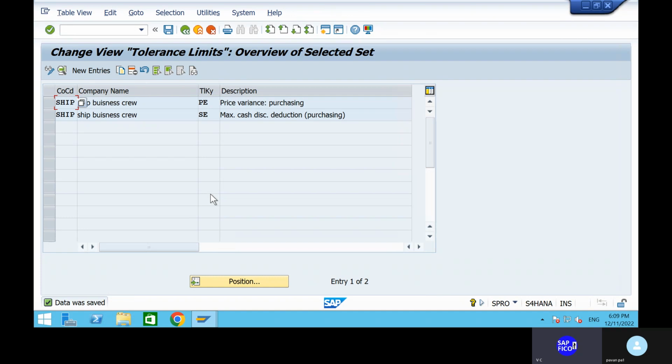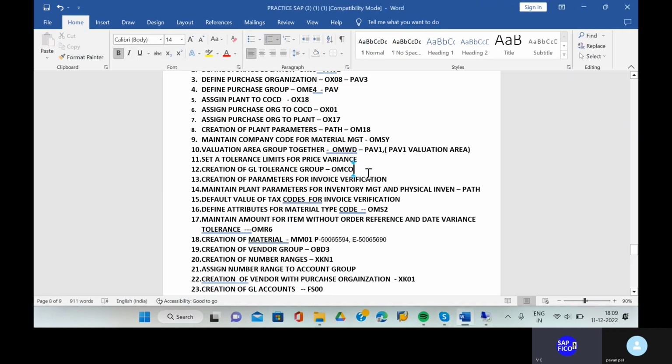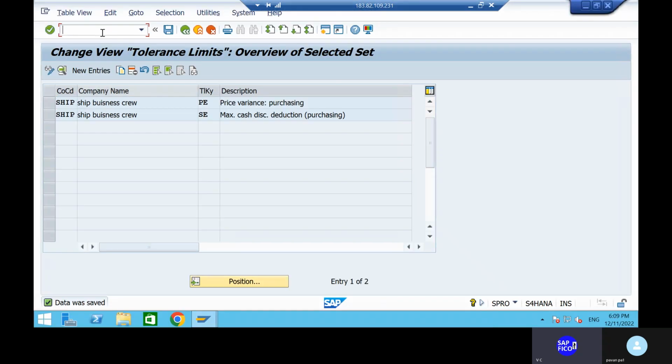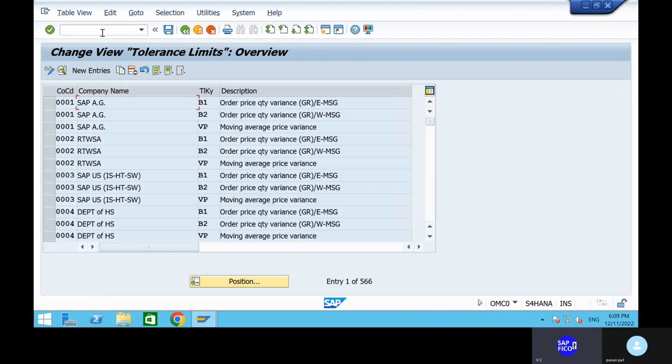The next, what is the next configuration? So I think we need to create a GL tolerance group. Creation of GL tolerance group using transaction code OMC0. Can you go to the transaction code OMC0, Pawan?